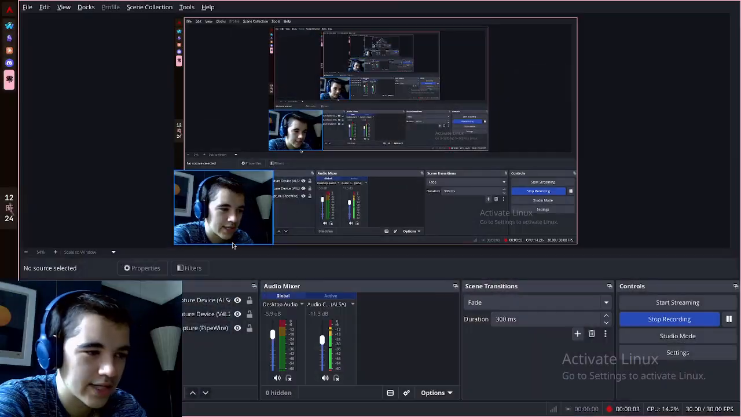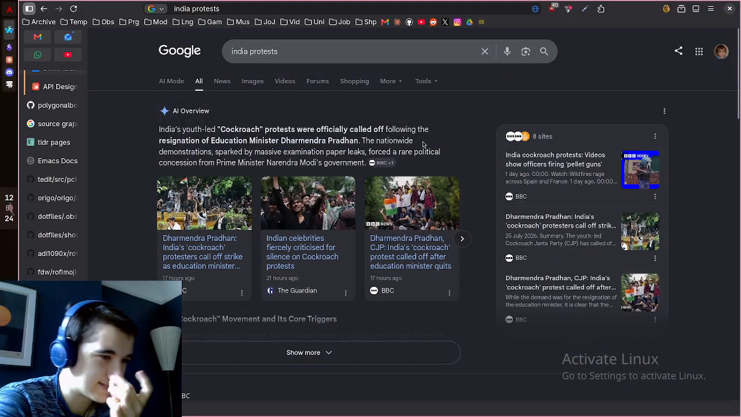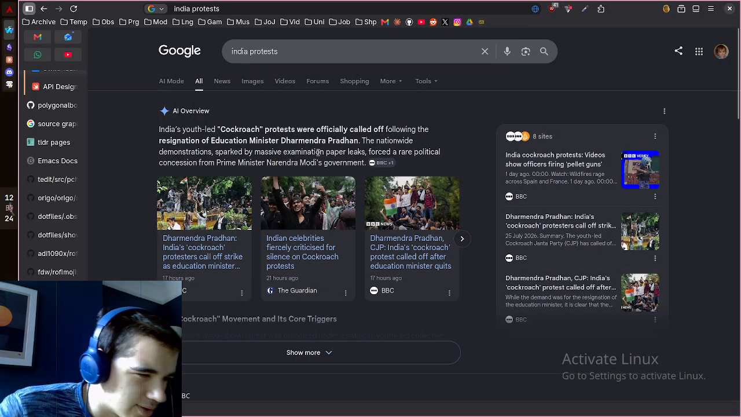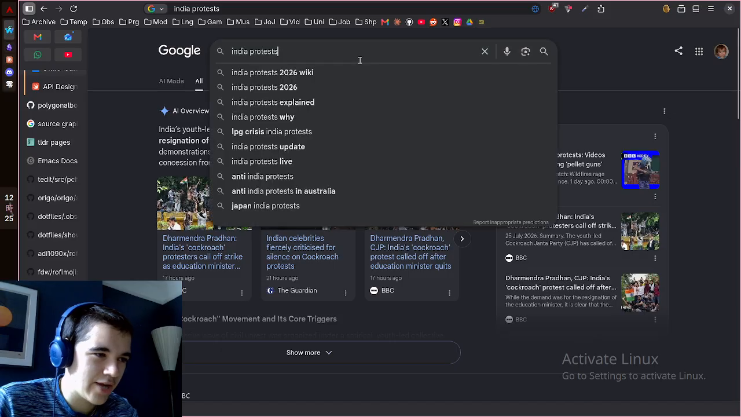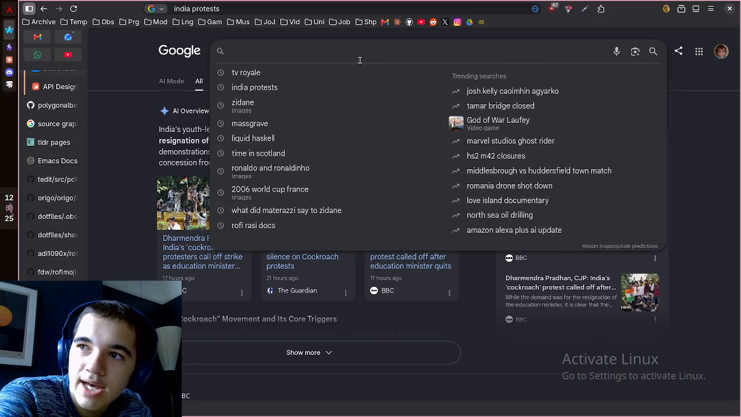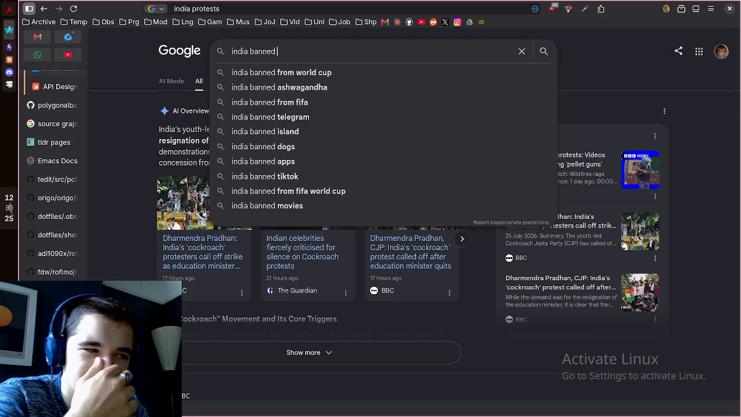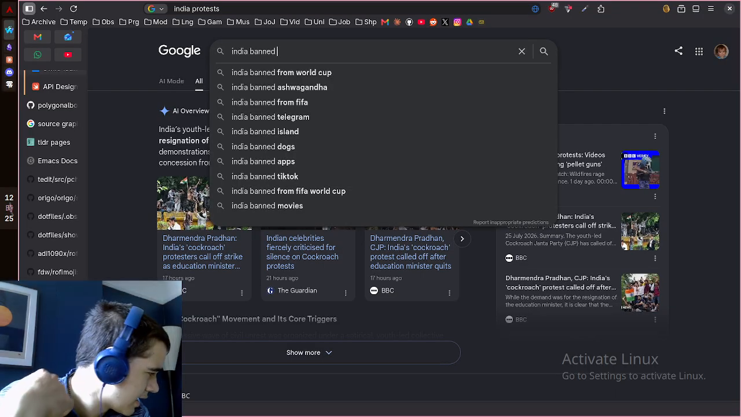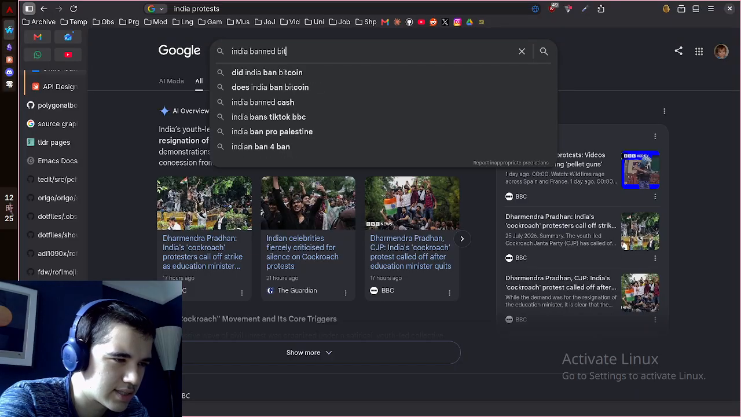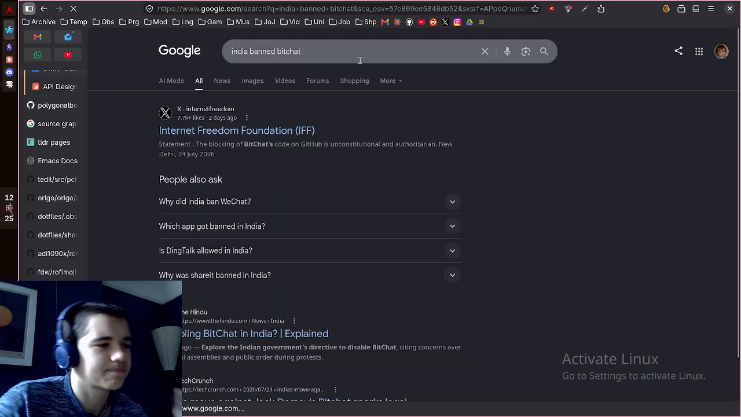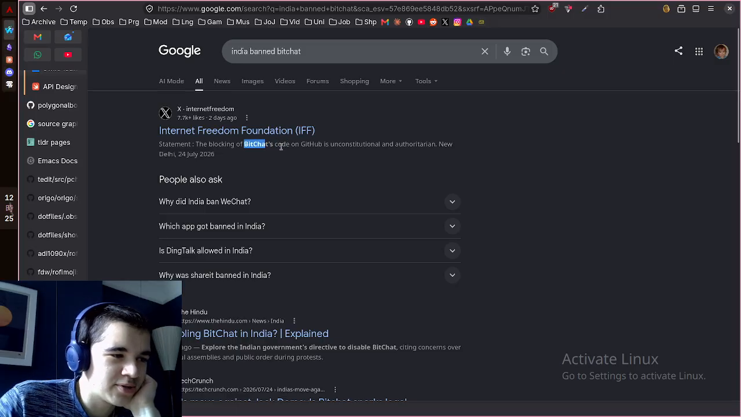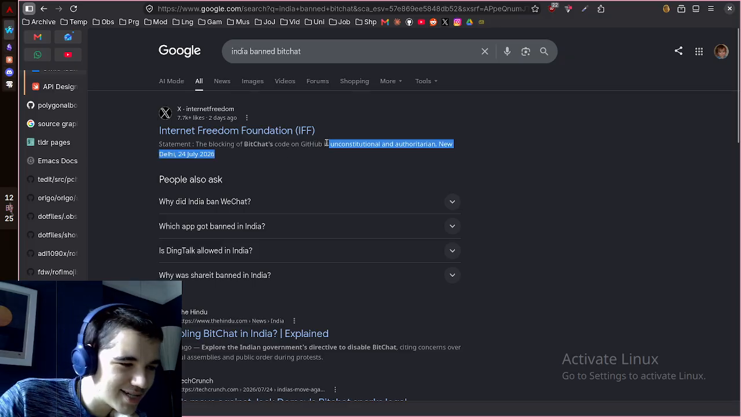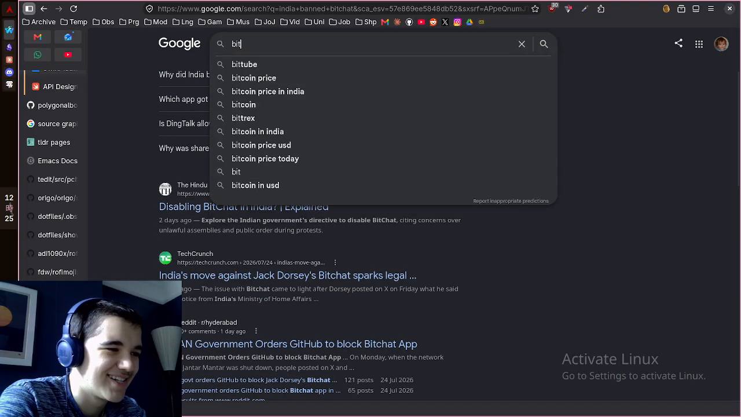Apparently, there were some protests going on in India. Like I saw in New Delhi, for instance, there are things outside Modi's Parliament building, whatever. And I heard about this because India banned, what was it? I think it was called Bitchat, stuff like that. Where they try to block the thing's GitHub source code, which is kind of interesting.